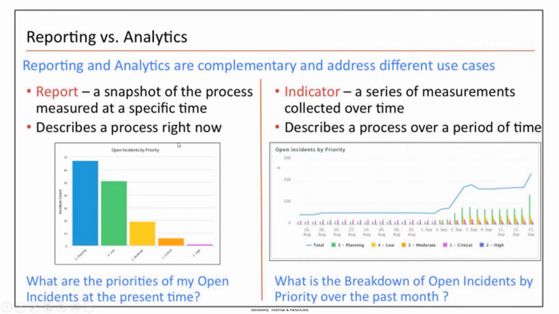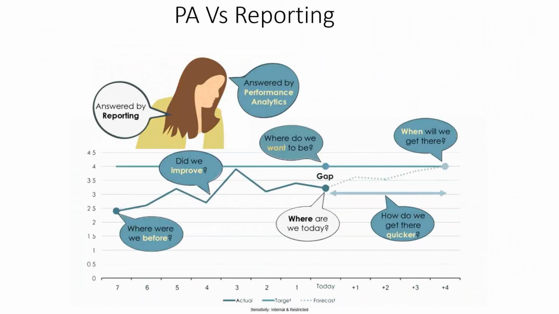See here, this describes the process right now, and this describes the process over a period of time. Whatever the customization is, everything we can see. And what we talked about is in this pictorial representation. Where are we today? This can be seen using reporting, that's all. Then where were we yesterday, where are we later, all that cannot be seen using reporting.